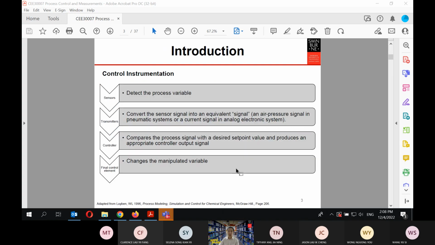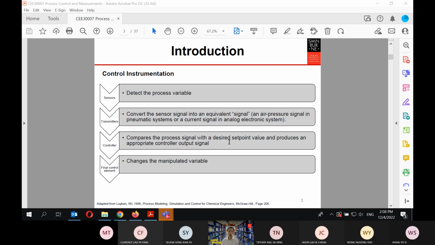All the materials that are given today are taken from the book of Professor William Luyben, 1996, Process Modeling, Simulation and Control for Chemical Engineers. Okay, you will not be able to find these materials in the previous semester or previous year lecture because this is a new material that I give to you to give a much more complete picture on the control.